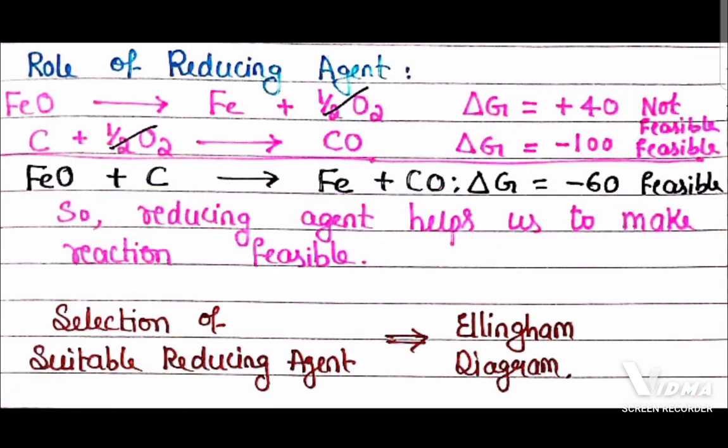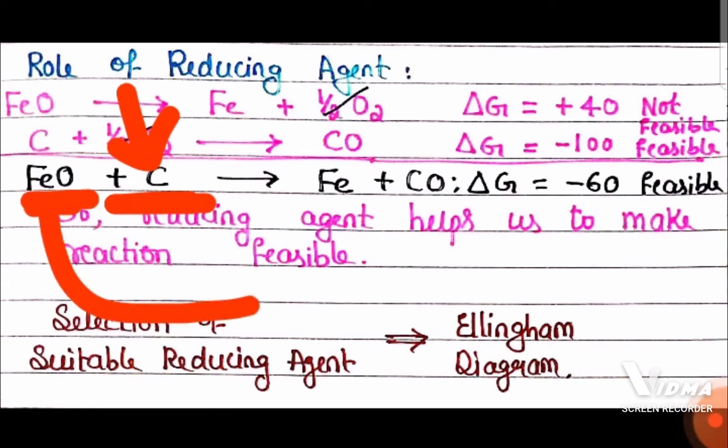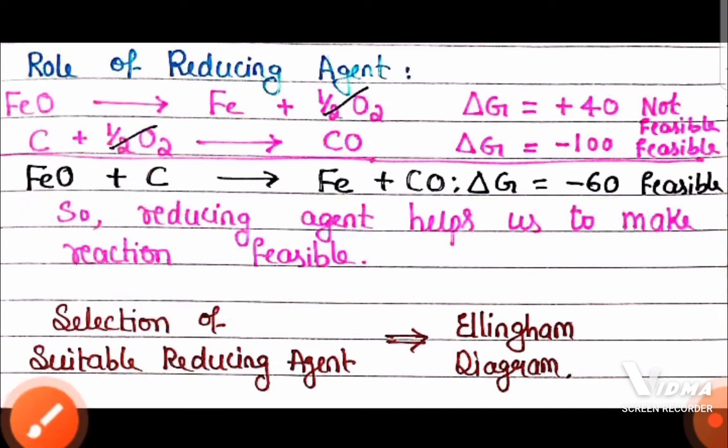And here it means what? If we are using some reducing agents like coke or graphite, coke or carbon, then we are able to convert this metal oxide into metal easily. And here delta G is negative, which means what? Under the influence of reducing agent, we can make the reaction feasible.